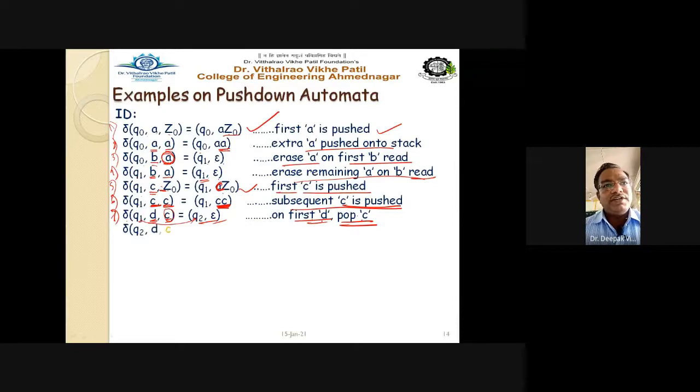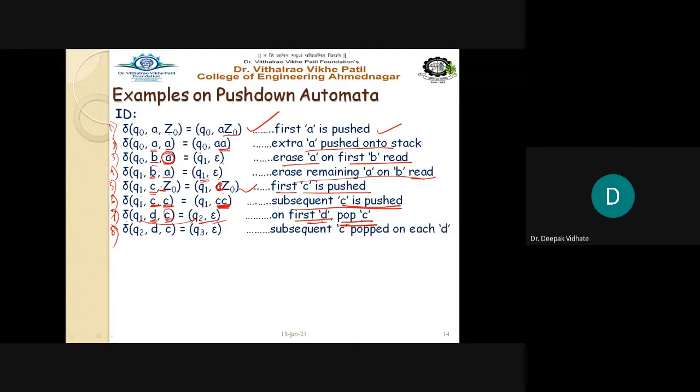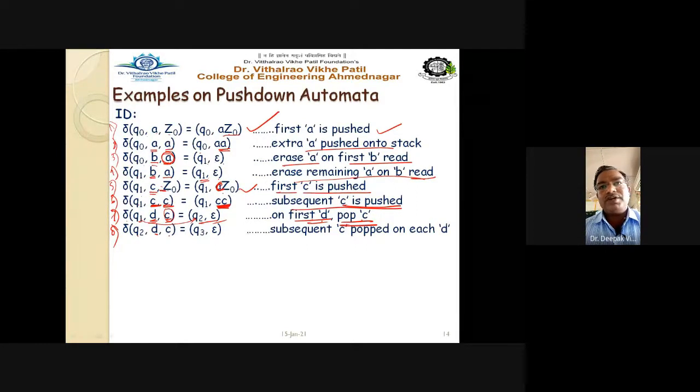Now the next rule is rule number 8. So Q2 D C means all subsequent C's are popped on every D. Whatever C's were pushed inside the stack, all will be popped out as we go on reading the D in the input string. All these subsequent C's will be popped out from the stack, and the state now changes from Q2 to Q3 epsilon. Getting this point?